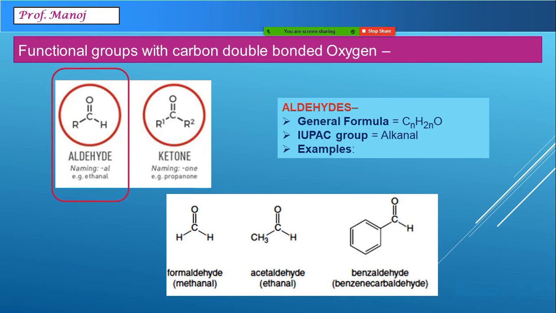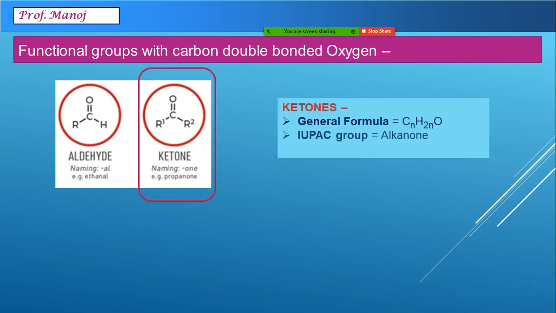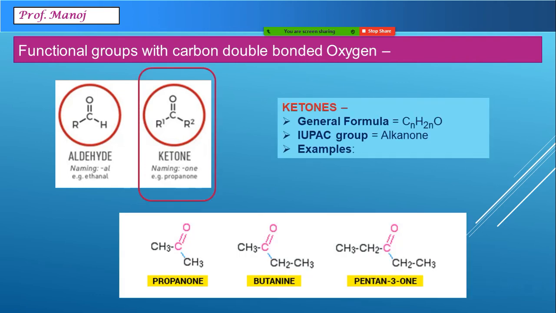Everywhere you can observe the common functional group as CHO. Another member of carbonyl group is ketone. In ketone, as I have marked here in the pink color, C double bond O is the group connected to either two similar alkyl groups or two different alkyl groups. So two alkyl groups connected to CO is called ketone functional group.